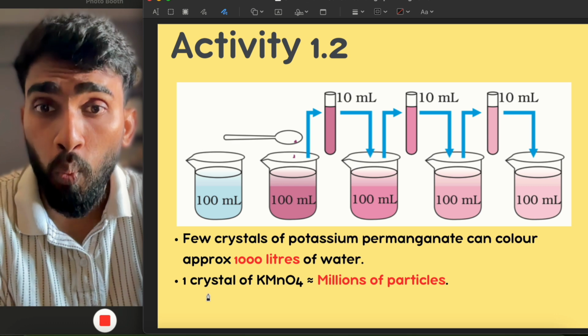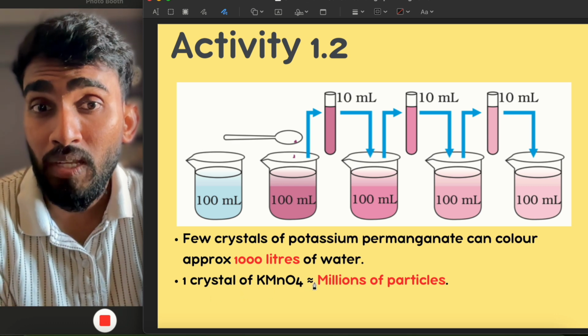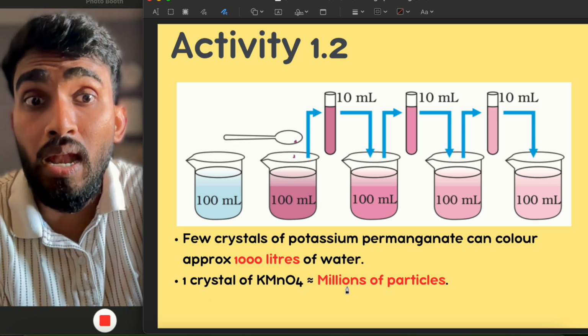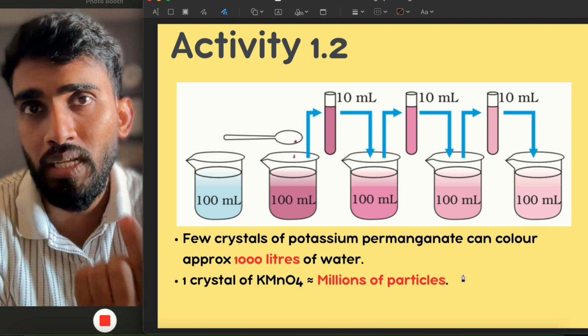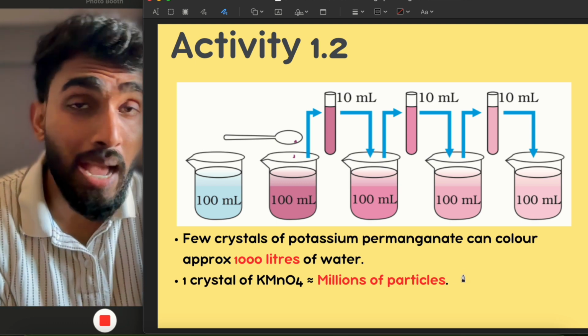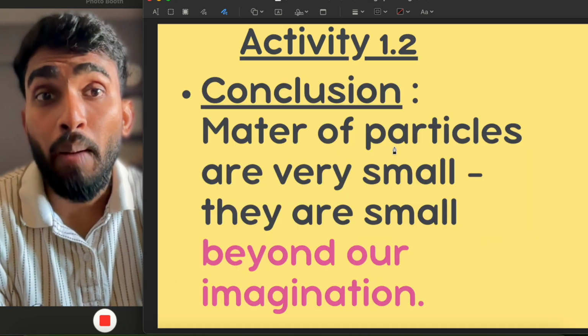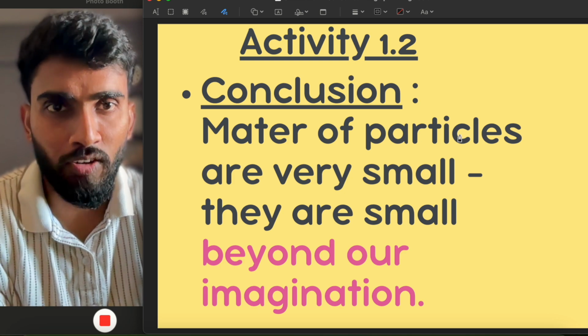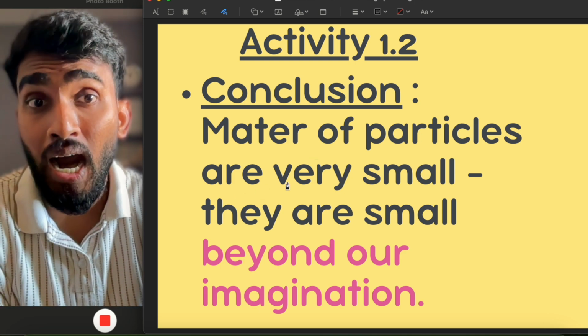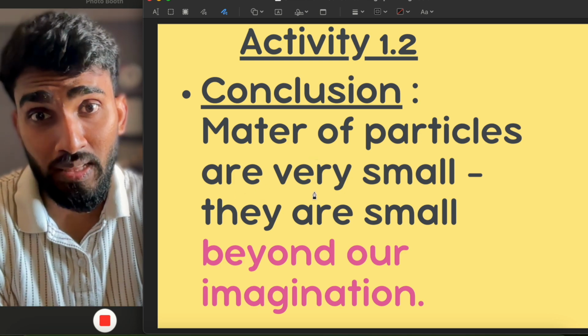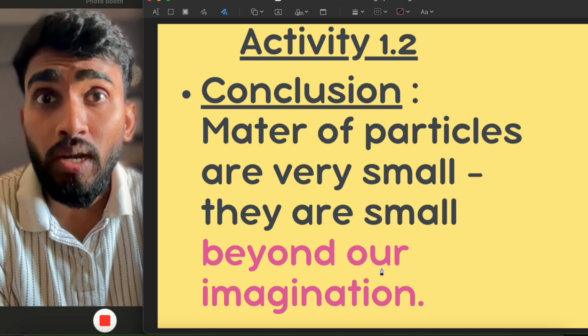That explains that one crystal of potassium permanganate contains approximately millions of particles in it. Just one crystal contains millions of particles. So we conclude here that particles of matter are very small. They are small beyond our imagination.